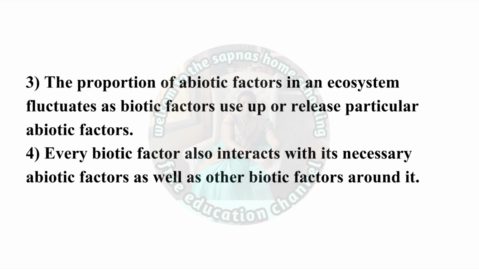The proportion of abiotic factors in an ecosystem fluctuates as biotic factors use up or release particular abiotic factors. Every biotic factor also interacts with its necessary abiotic factors as well as other biotic factors around it.